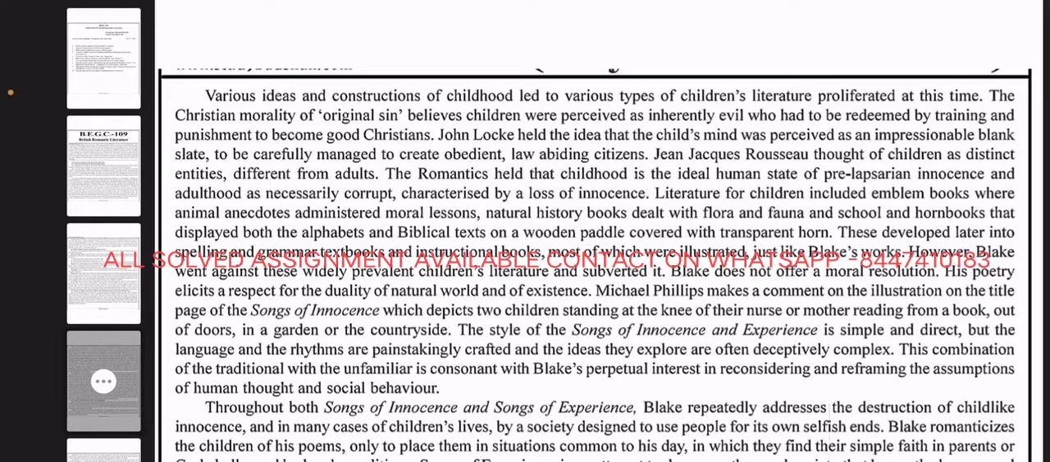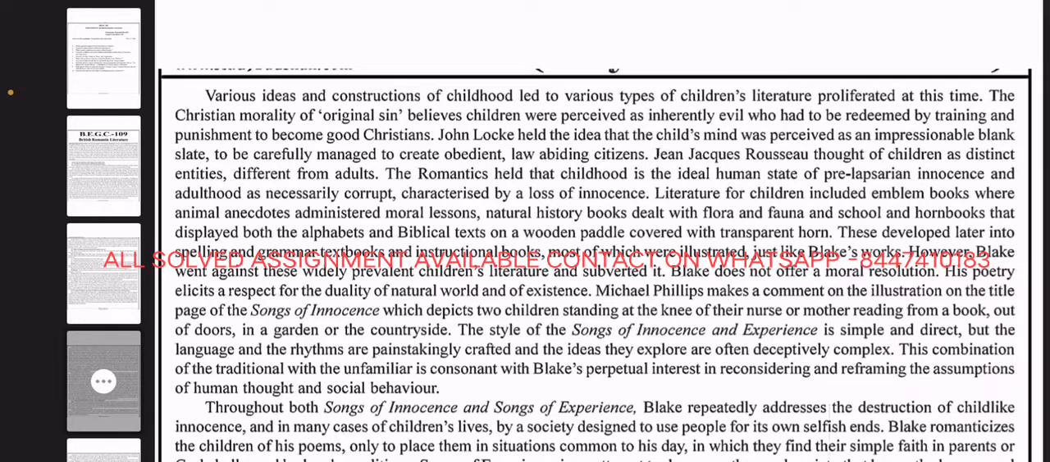The Christian morality of original sin held that children were inherently evil and had to be redeemed by training and punishment to become good Christians. John Locke held the idea that the child's mind was an impressionable blank, different from adults. The Romantics held that childhood is the ideal human state of pre-lapsarian innocence, and adulthood necessarily corrupt, characterized by a loss of innocence.